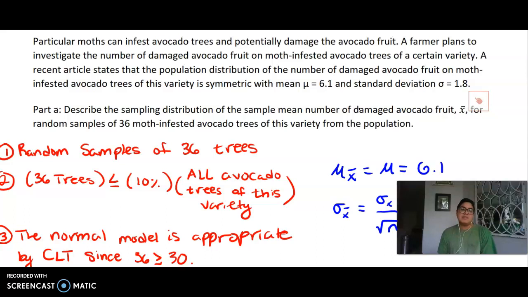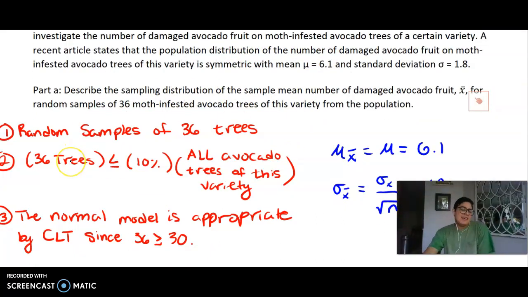Now we are asked to describe the sampling distribution of the sample mean for random samples of 36 moth-infested avocado trees of this variety from the population. If I were to take all possible samples of size 36, take the mean from each of those samples and plot those means, I would get this theoretical sampling distribution. Our first condition is met because we're taking random samples of 36 trees. Our next condition is that it is reasonable to assume there are at least 360 avocado trees of this variety in the population. Notice that I wrote it out symbolically instead of writing out a sentence, and this is totally allowed on the AP exam as long as it is in context.